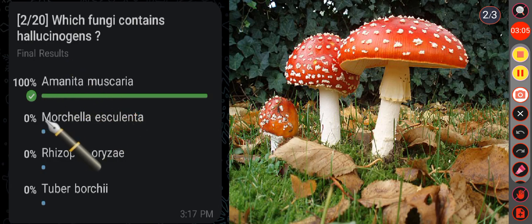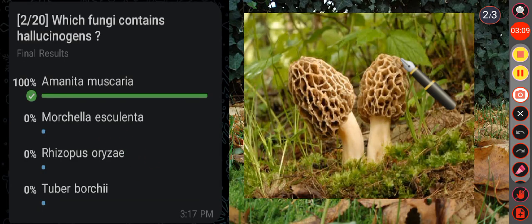Then see the other option, that is Morchella esculenta. It is an edible mushroom with a unique flavor and texture, used both as a food and for its potential medicinal properties including antioxidant, anti-inflammatory and antimicrobial activities, and it is commonly called yellow morel. Okay.